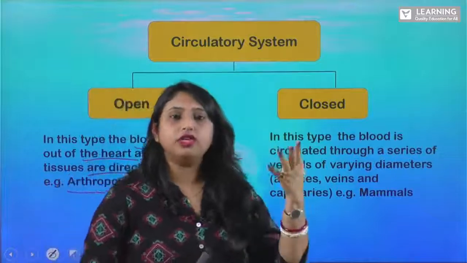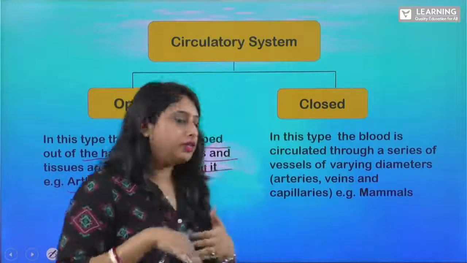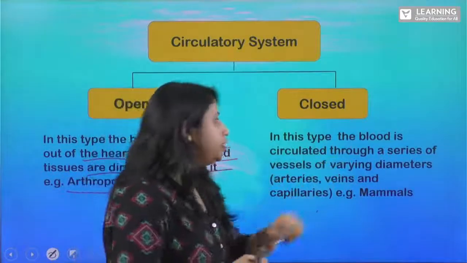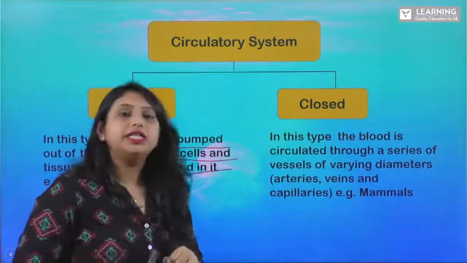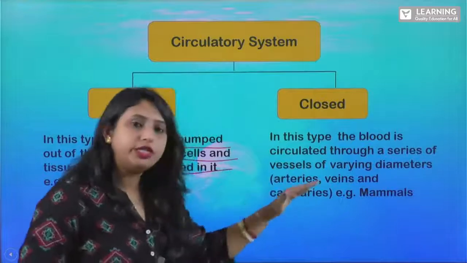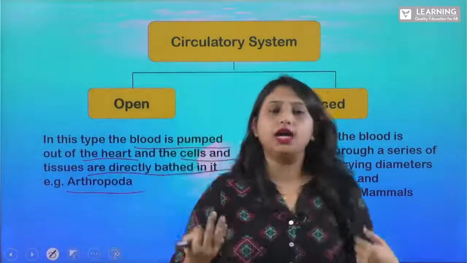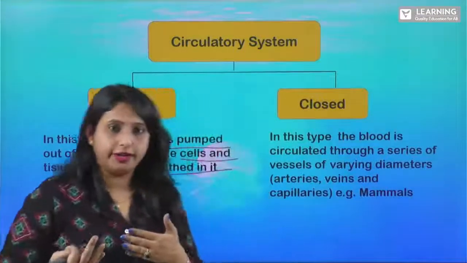In the closed circulatory system, like we mammals have, the example is your mammals, right? In this type, the blood is circulated through a series of blood vessels, varying from arteries, veins and capillaries. So we have proper arteries, veins and capillaries for the circulation of your blood, right?